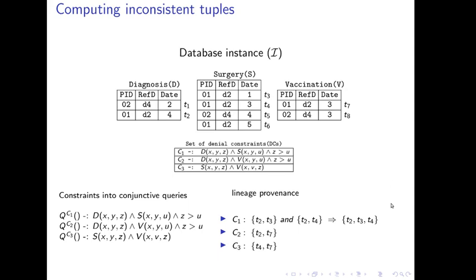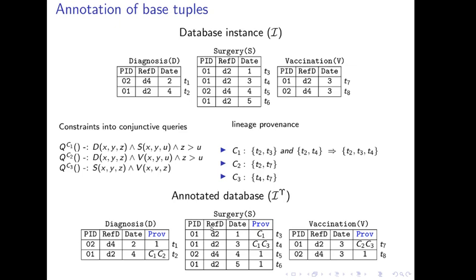Then each base tuple in the database is annotated by a monomial consisting of the set of constraint identifiers that it violates. A base tuple that does not violate any constraint is annotated by the constant monomial 1, as the tuples T1, T5, T6, and T8. The tuple T2 is involved only in the violation of C1 and C2, so it is annotated by C1, C2.